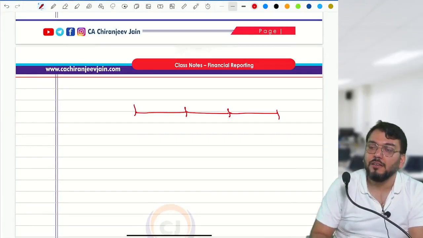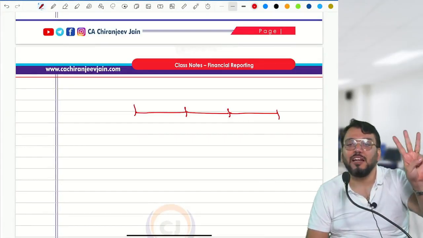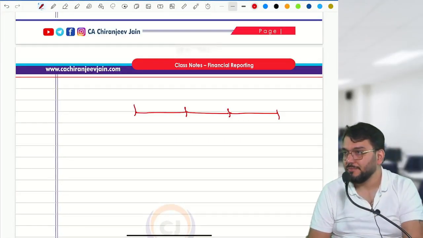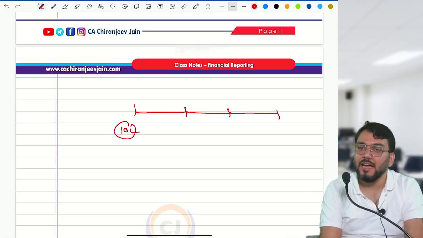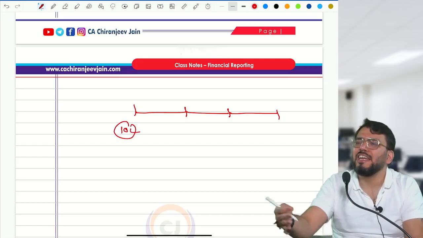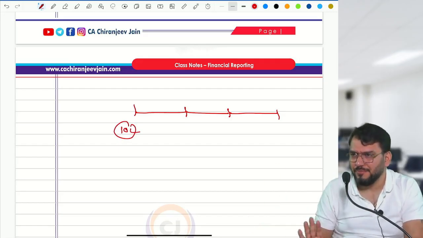Suppose this is the 3 years and you receive a grant for how many years? 3 years. You receive 10 lakh at the beginning of the year, for training expense of employees or whatever is given in the question.